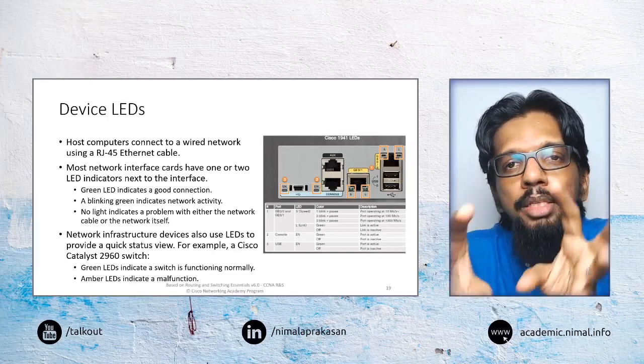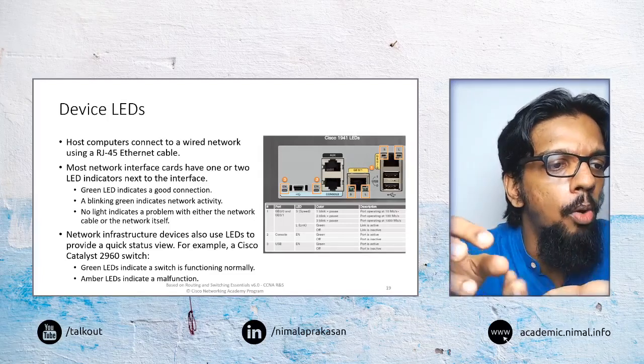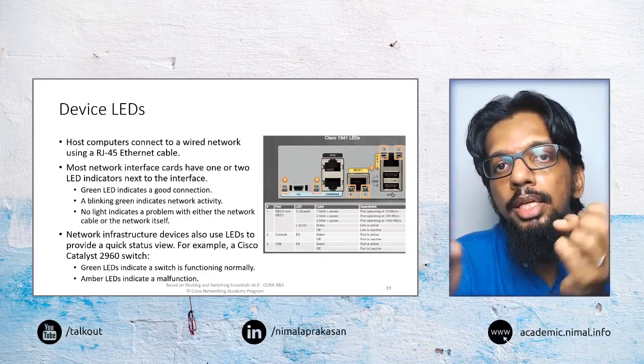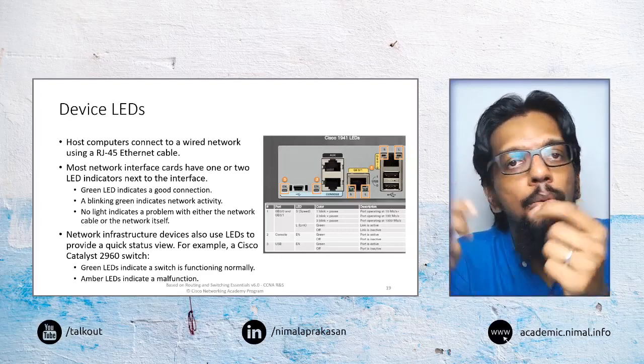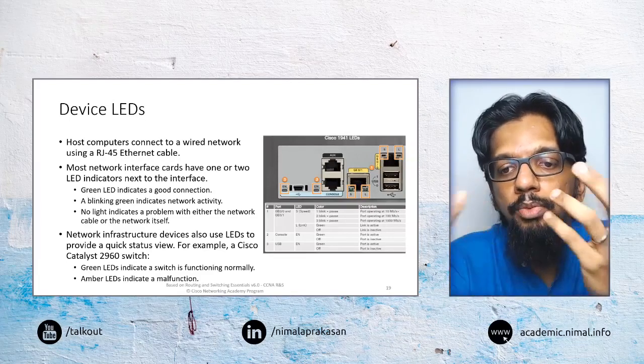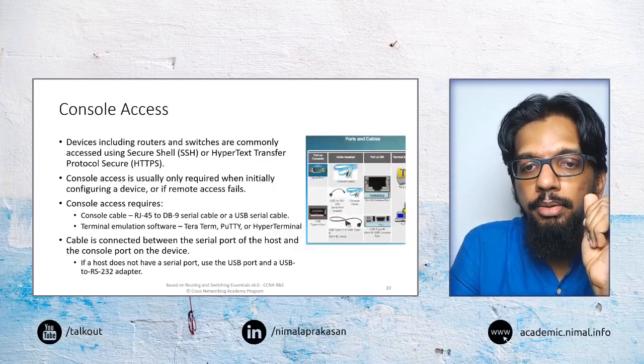Even in normal home router devices, some of them will have indicator LEDs to indicate what is happening with that particular networking port, that networking connectivity link that is there.